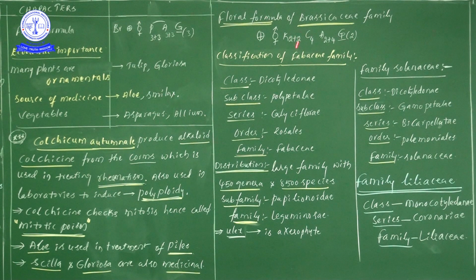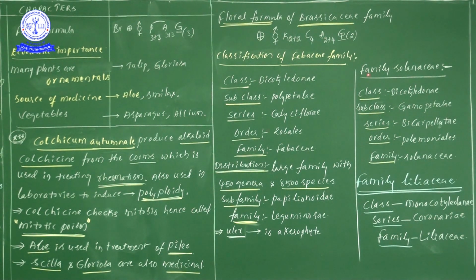In Fabaceae family members, we mostly observe mesophytes. Mesophytes are plants that grow in normal conditions. But in the Fabaceae family, Ulex is one important example which is a xerophyte. Try to remember the spelling. Ulex is the one and only xerophyte example.